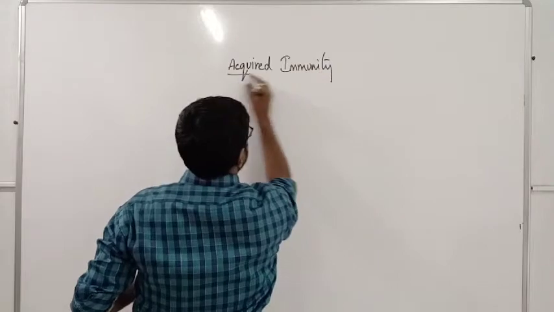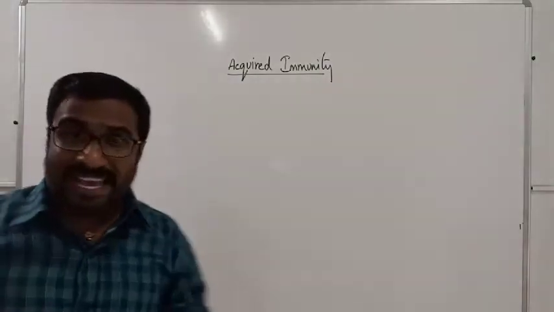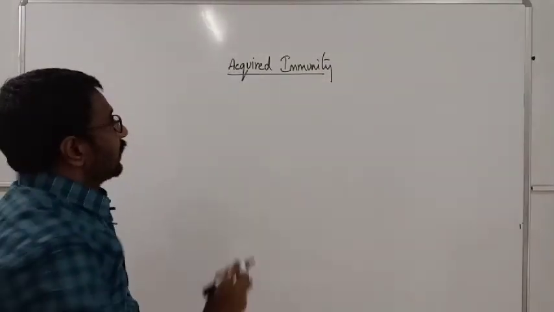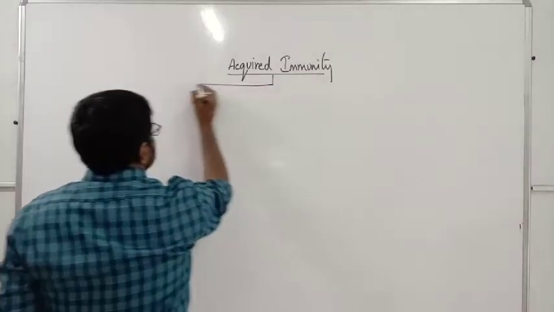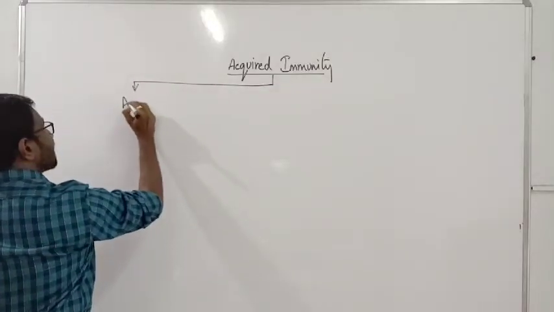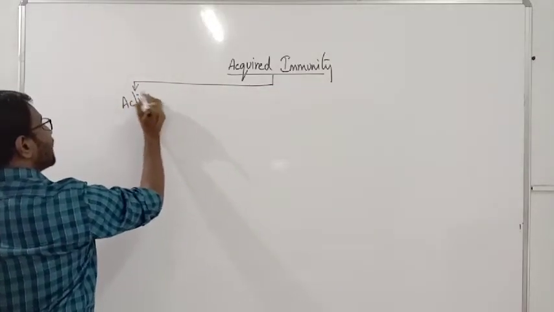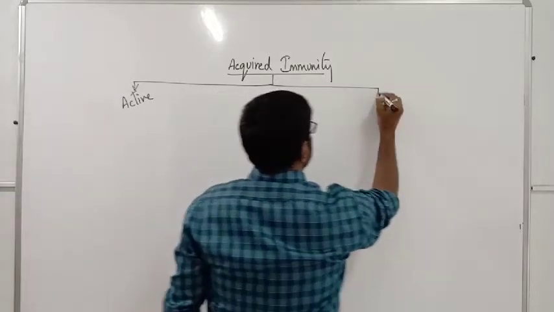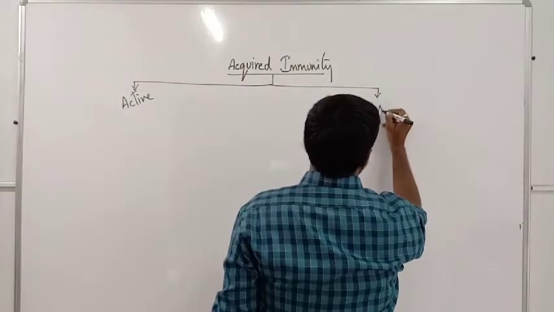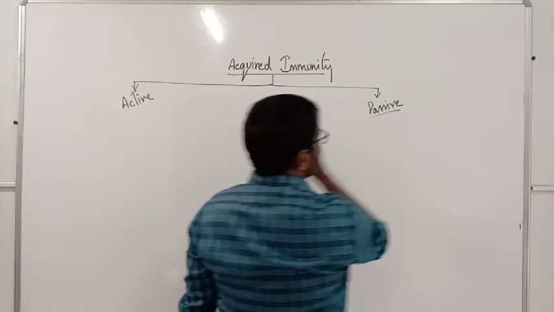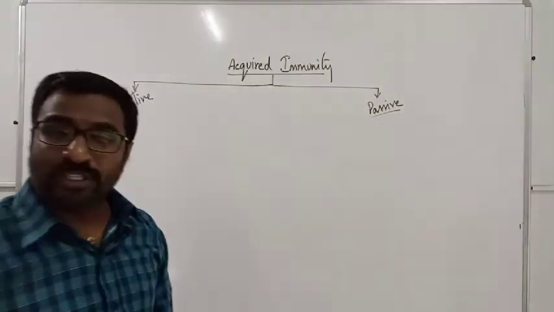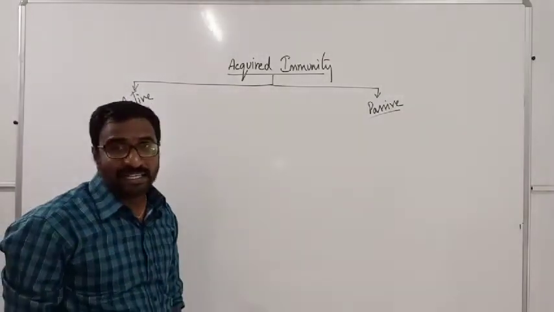When we talk about acquired immunity, it is of two types: active immunity and passive immunity. So there are two types of acquired immunities, active and passive.